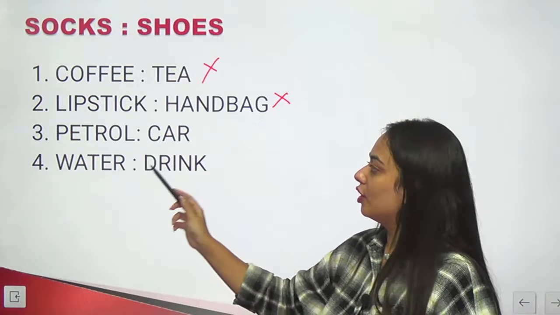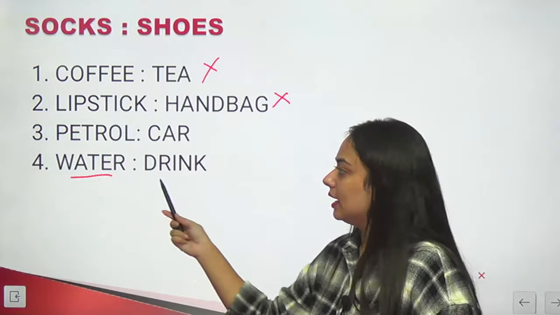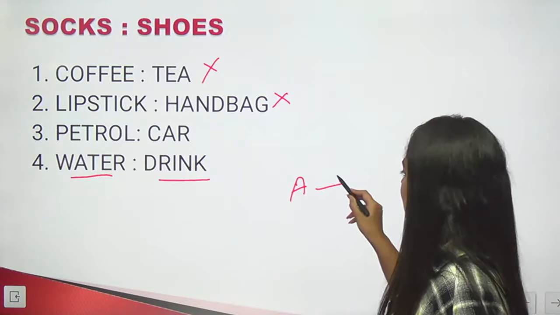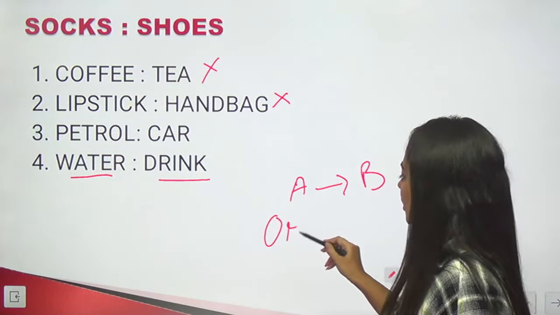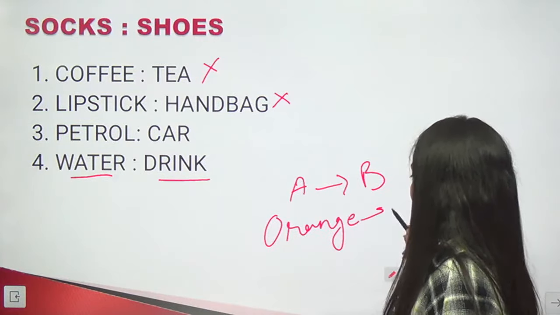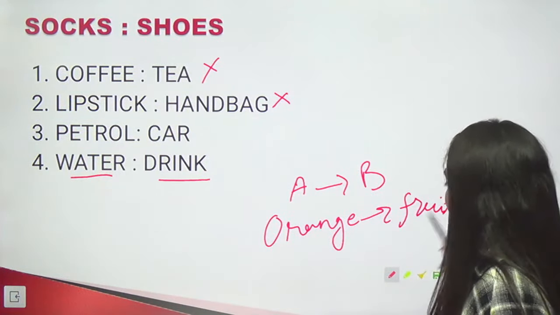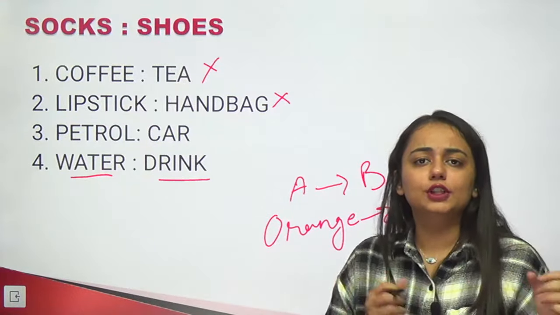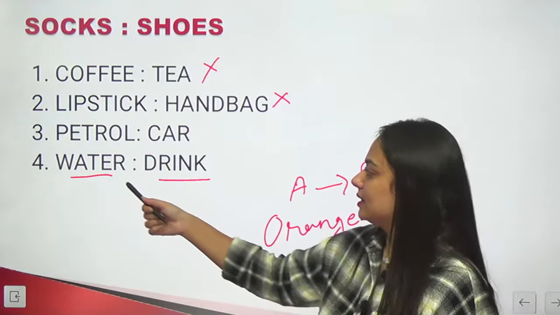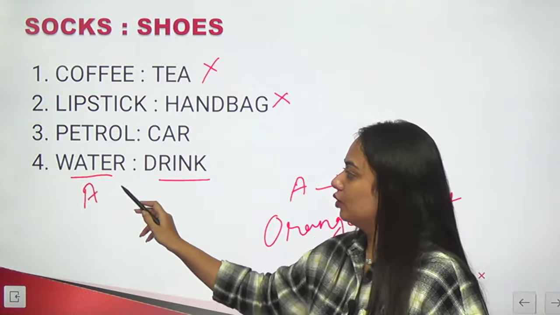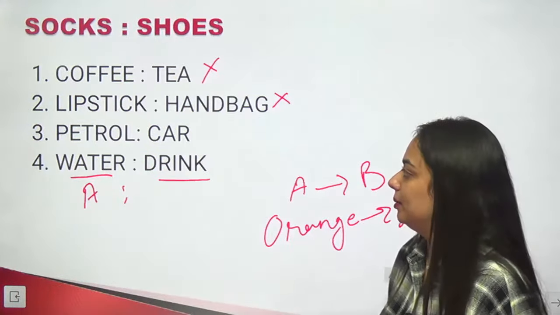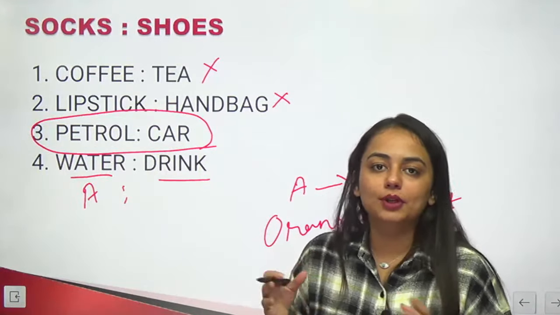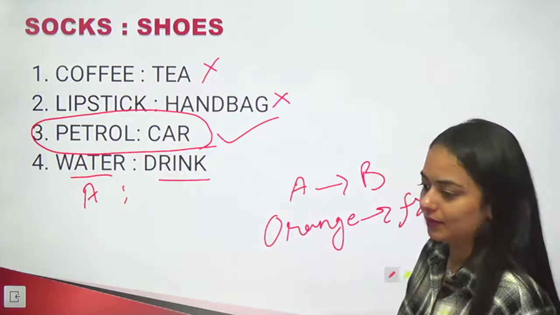Petrol and car, or water and drink. Water is a kind of drink. This is also one kind of relation, when A is a kind of B. For example, orange is a kind of fruit. Mango is a kind of fruit. Tomato is a kind of vegetable. Table is a kind of furniture. Chair is a kind of furniture. So this is a different kind of relationship. We are looking for a complementary pair. The complementary pair here is petrol and car. The car can't go without petrol. They both complement each other. So this is the right answer.